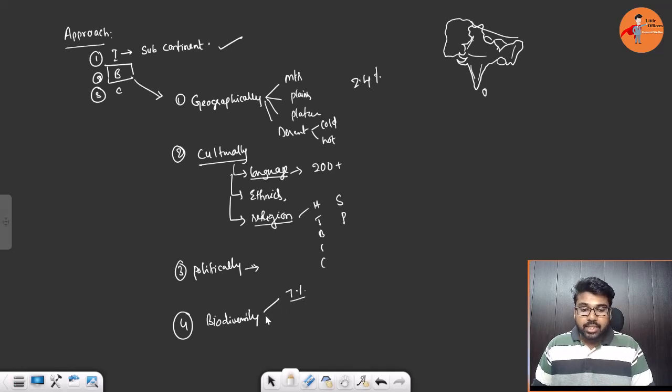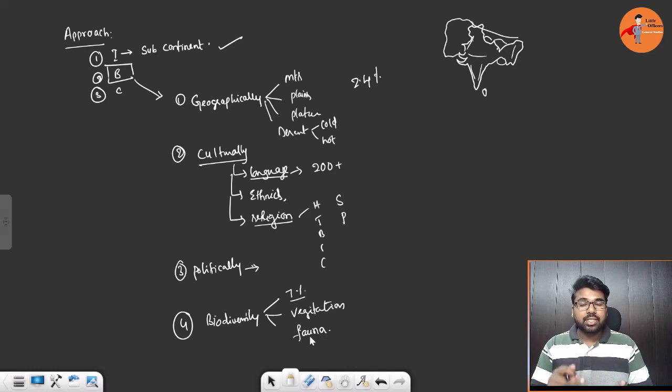Both flora and fauna are so diverse that you find vegetation ranging from equatorial forests to deserts and grasslands, even tundra vegetation, which we generally see in the polar regions. Similarly, in fauna, all sorts of birds, insects, and animals, ranging from 0 degree latitude to 90 degree latitude. So that is another diversity.